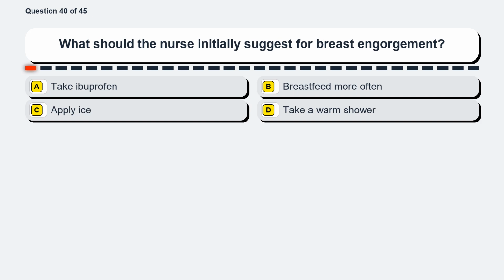Question 40. What should the nurse initially suggest for breast engorgement? Option A, take ibuprofen. Option B, breastfeed more often. Option C, apply ice. Option D, take a warm shower.